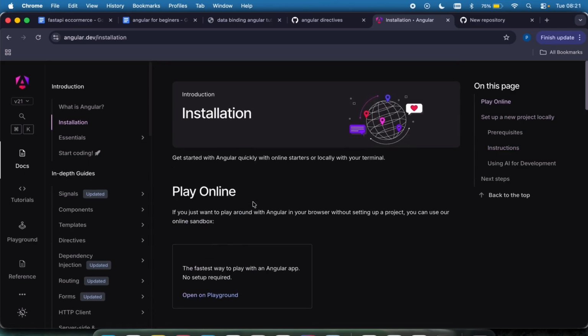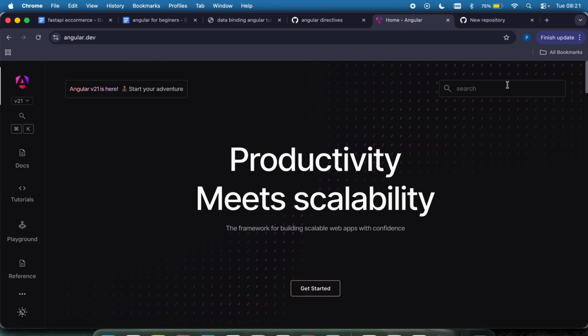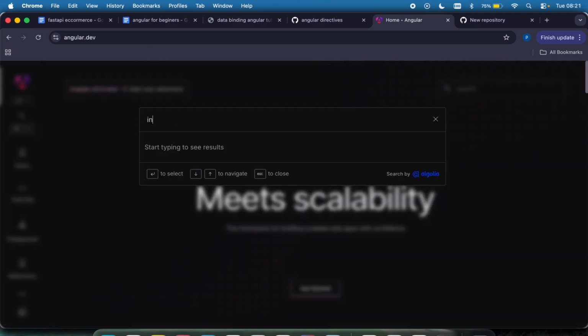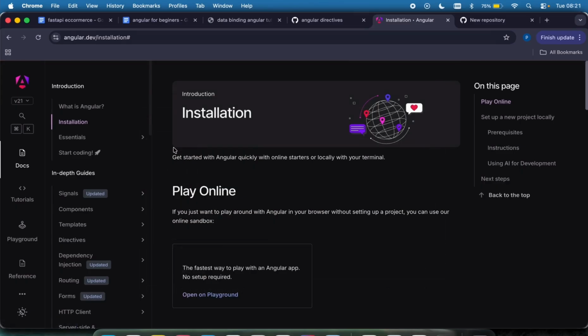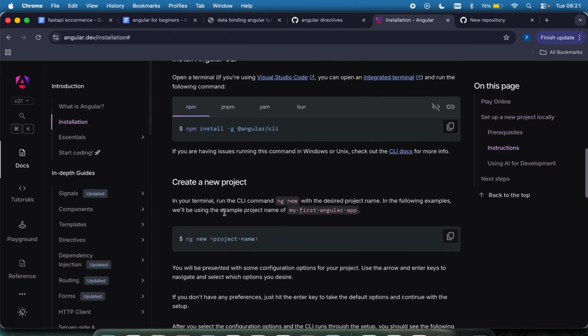If you don't see this, you can also type it in the search. Let's say you go to the Angular home, you can come to the search right here and type in installation, and then you're going to see installation right here, and it's going to take you there. So with the documentation, you can search for anything, and it's going to show you how it's done.